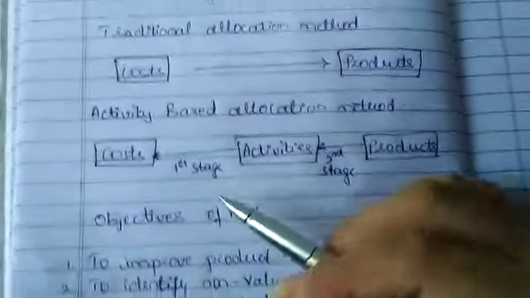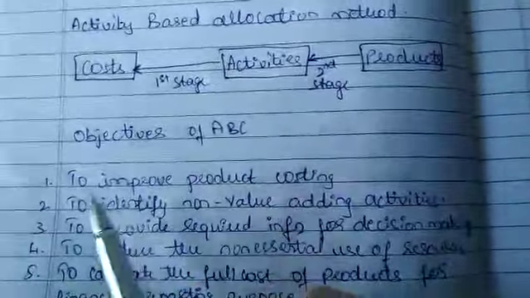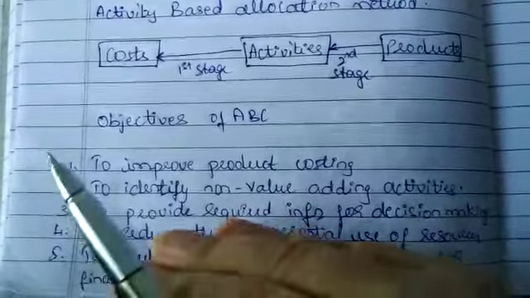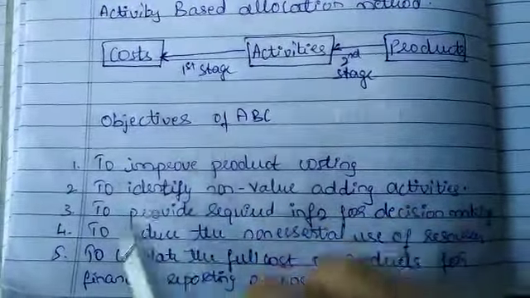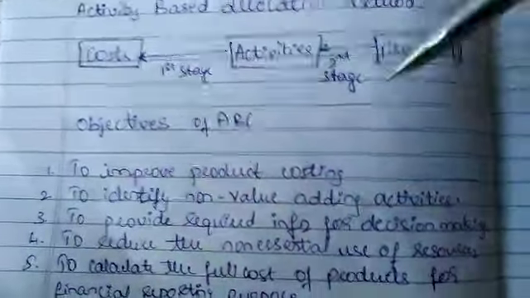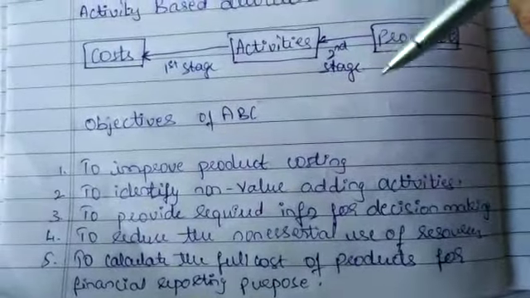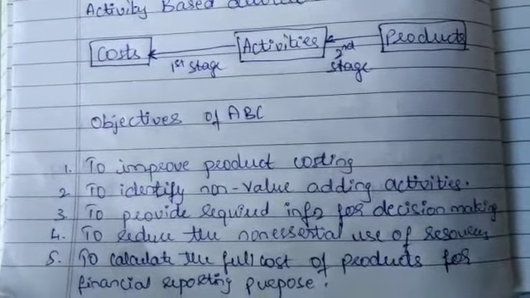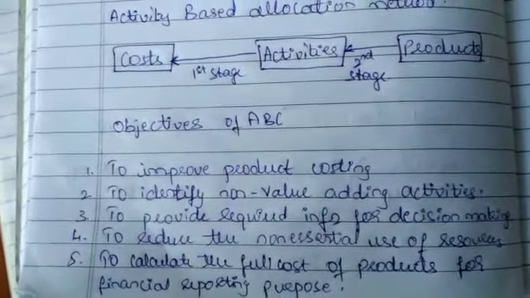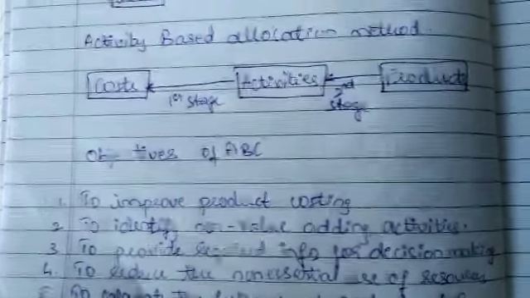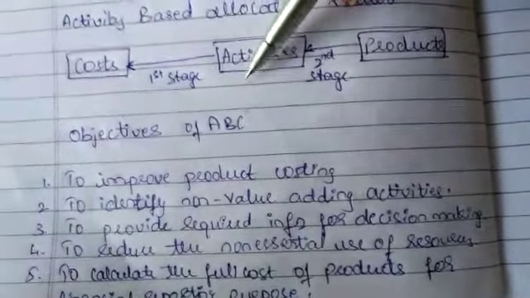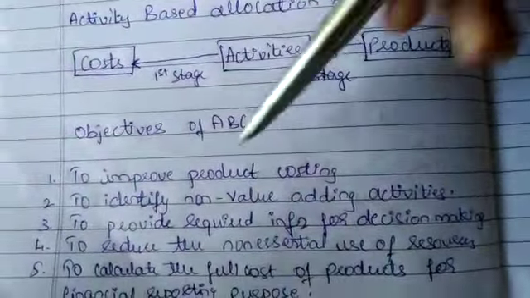Understand? The objective of costing is to improve product costing. To know the exact value of the product, they use the ABC method. Another objective is to identify non-value adding activities, meaning unnecessary activities that have been allocated. As in the example I took, the third person had taken 30 rupees of cost but was going to pay only 20. So the additional 10 is a variation, an unnecessary addition of cost taken up for that product. That is a non-value adding activity.